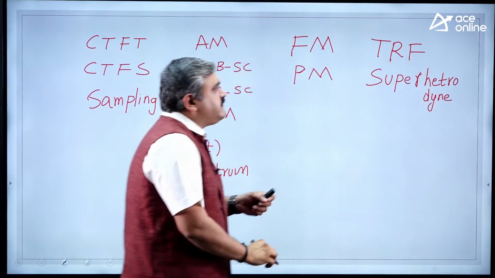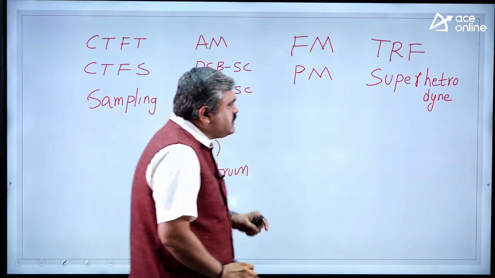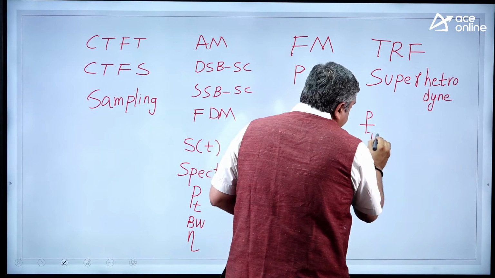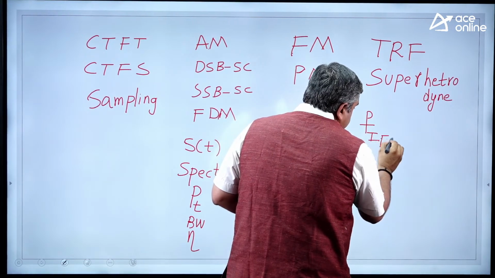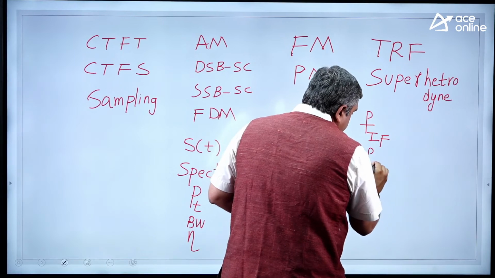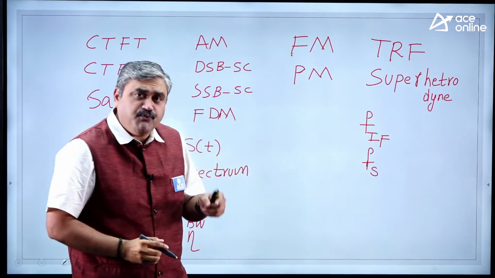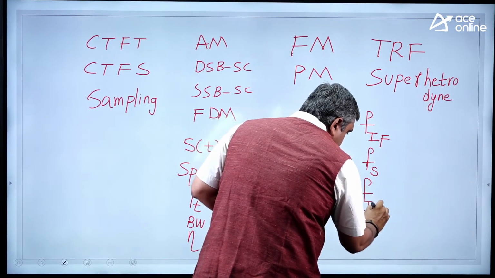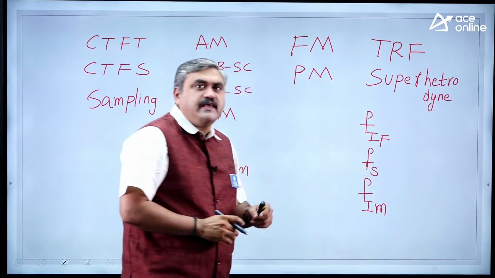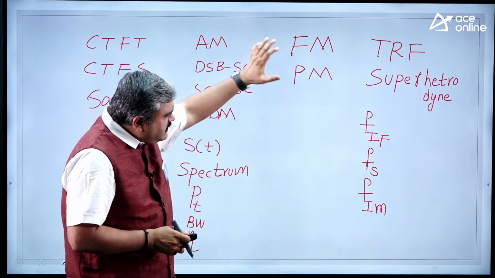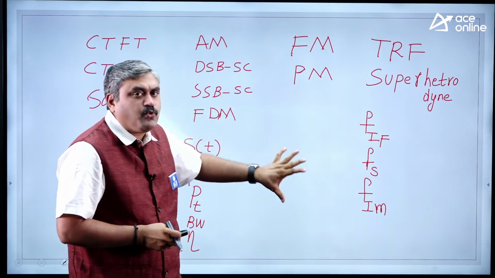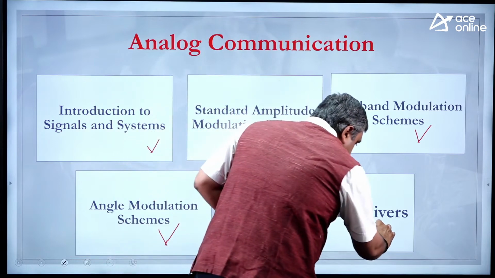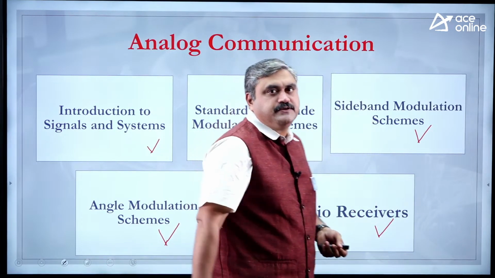So these are the two receivers that we are going to cover. Whenever you cover these receivers, we have to concentrate on intermediate frequency, tuned station frequency, what is IF, what is FS, and what is image frequency. So these are the areas that we have to concentrate. This clubbed together will be your total radio receivers part. When you complete all these 5 things, then the total analog communication part is completed.